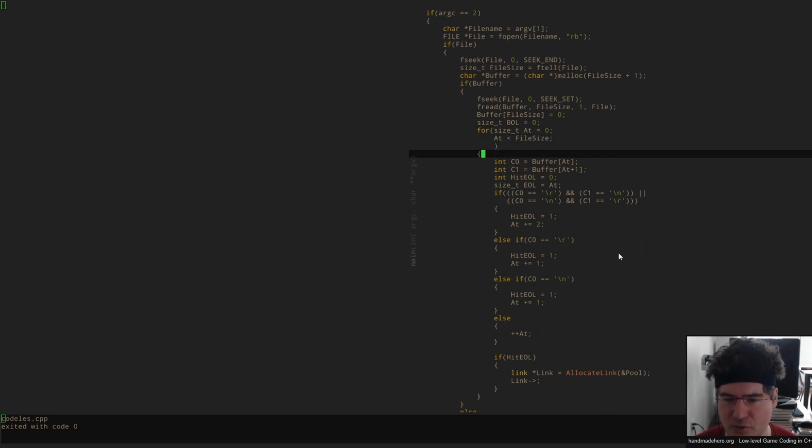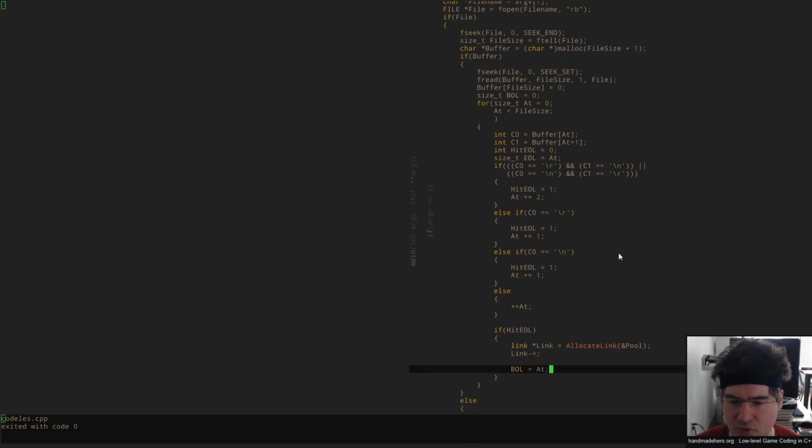So in this case, as we run through our buffer, every time we hit end of string, we're going to have to reinitialize that BOL. When we hit the end of string, wherever we're at right now is the beginning of our next string. So do we need to record a line here or not? Well, only if there's content. We're going to skip those blank lines and not put them into our index.